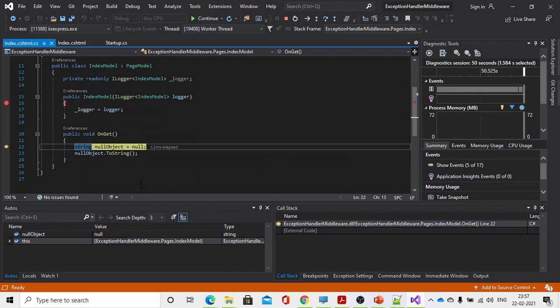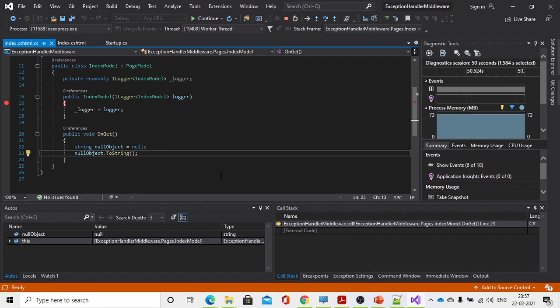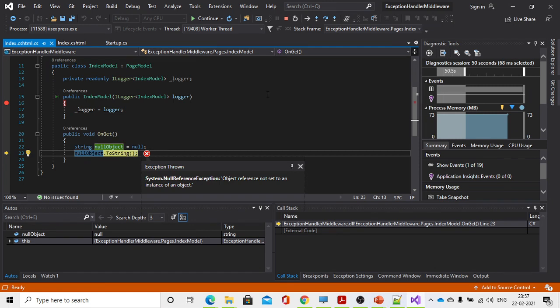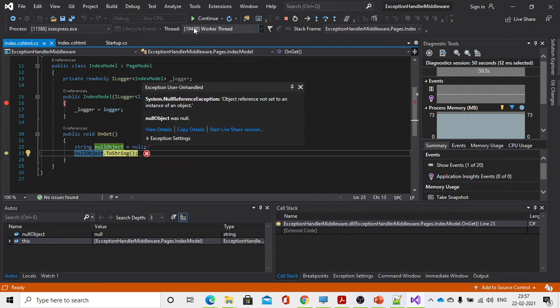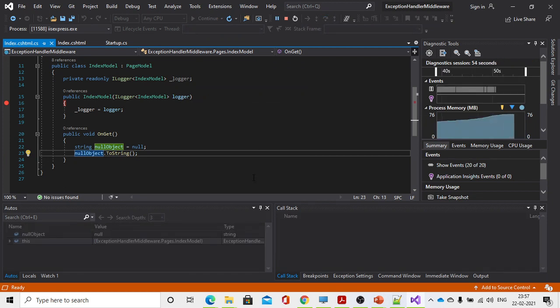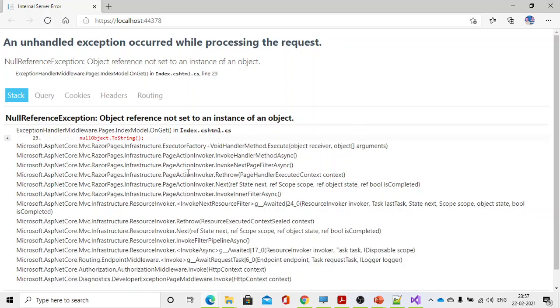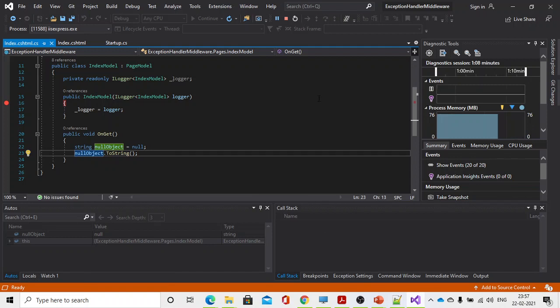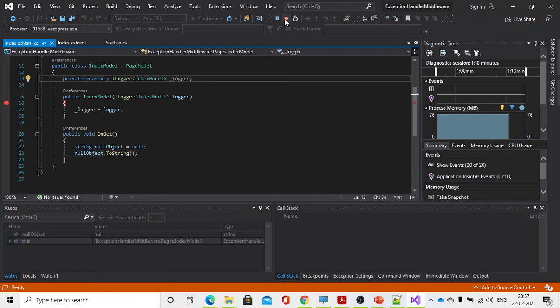See here, I'm just raising an exception, a null reference exception, because I want to show how the exception is shown in the development environment. See here, this is the exception page in the development environment. And now we will see how exceptions are thrown in the production environment.